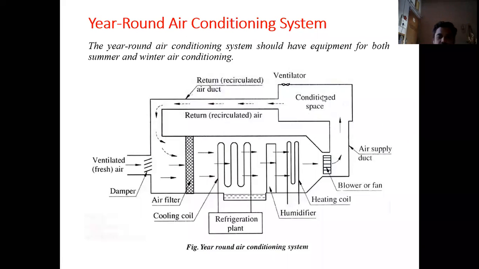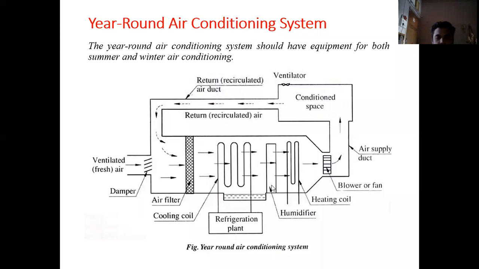Then some of the air is recirculated through the return air duct, and some of the air is passed through the ventilator, for the purpose of having a comfort condition inside the room. Now in winter conditions, this air conditioner acts like a heat pump, where the cooling coil will be inactive, so it will not be in operation. In case of winter, there will be a humidifier and a heating coil.